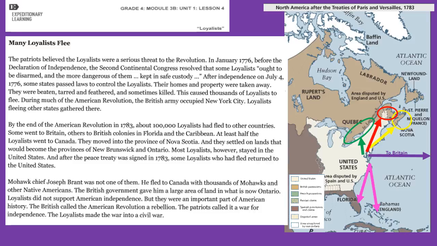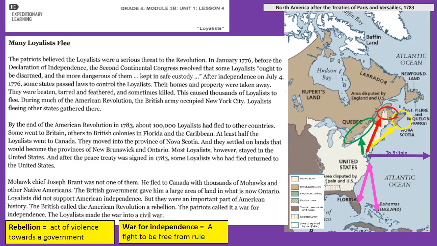After the peace treaty was signed in 1783, some Loyalists who had fled returned to the United States. Mohawk chief Joseph Brant was not one of them. He fled to Canada with thousands of Mohawks and other Native Americans. The British government gave him a large area of land in what is now Ontario. Loyalists did not support American independence, but they were an important part of American history. The British called the American Revolution a rebellion. The Patriots called it a war for independence. The Loyalists made the war into a civil war.